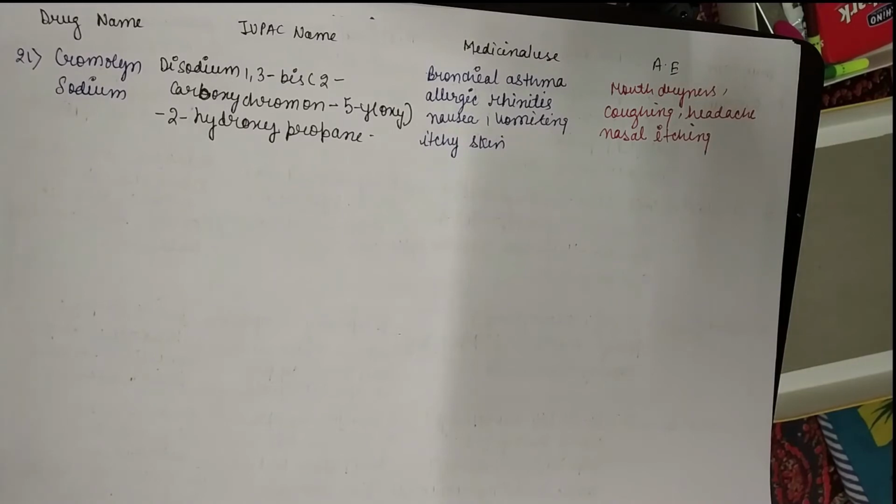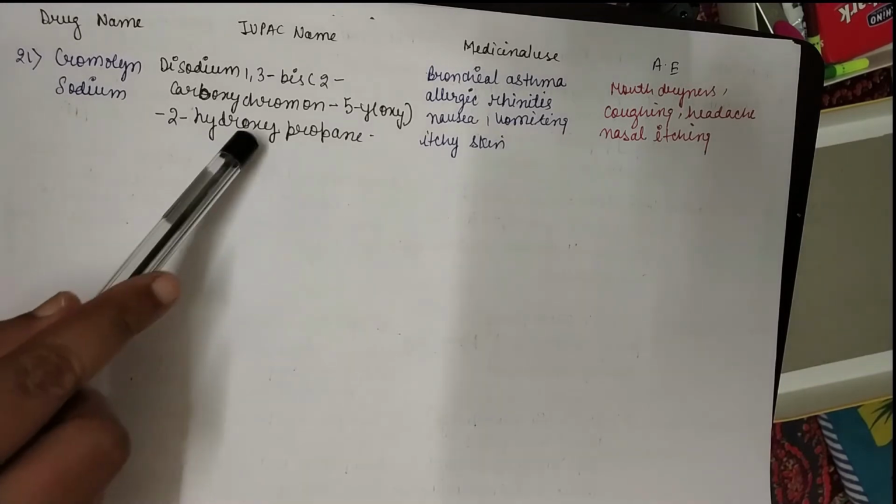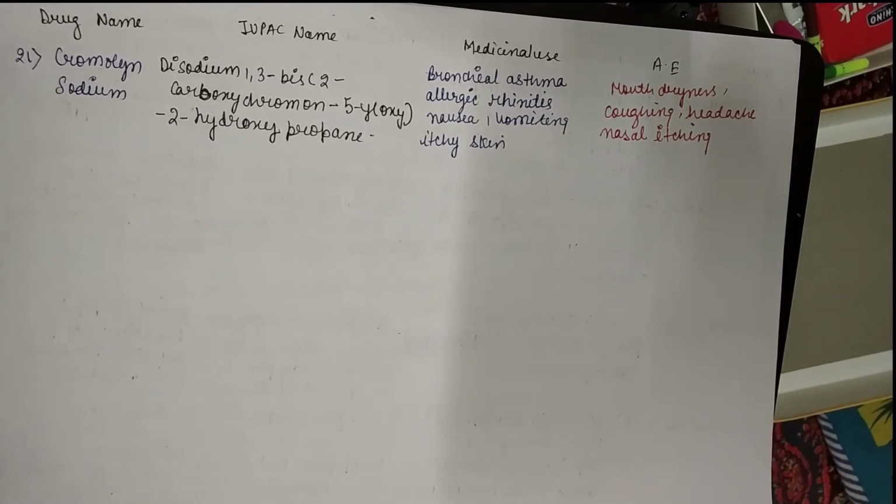So the last drug in this category as per your syllabus is cromolyn sodium, and this is the IUPAC name of cromolyn sodium. Structures are already given in chemical classification. Medicinal uses, it is used in bronchial asthma, allergic rhinitis, nausea, vomiting, and itchy skin. Adverse effects are mouth dryness, coughing, headache, and nasal itching. So this is about your H1 antihistaminic drugs.